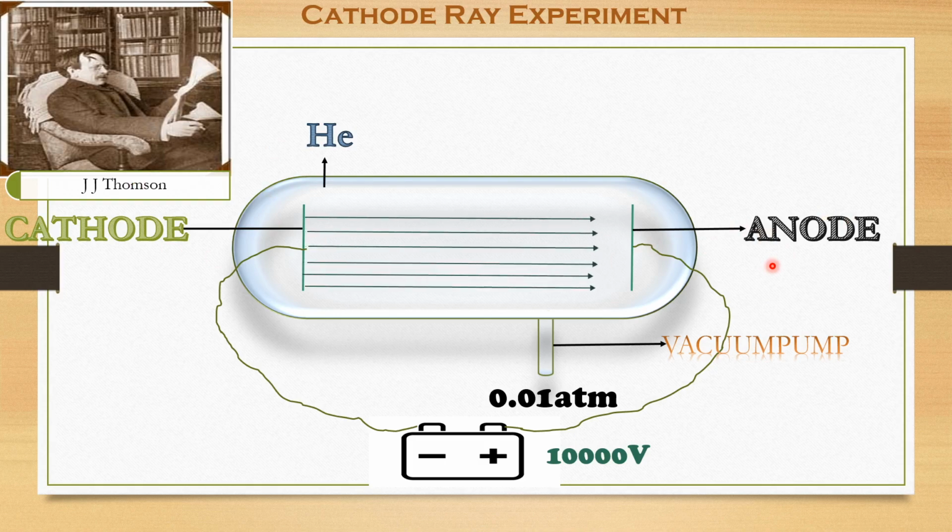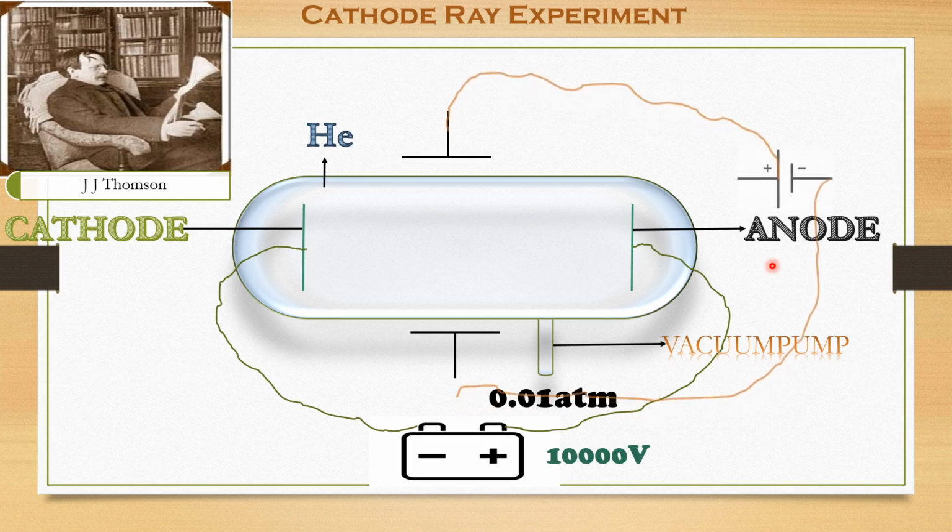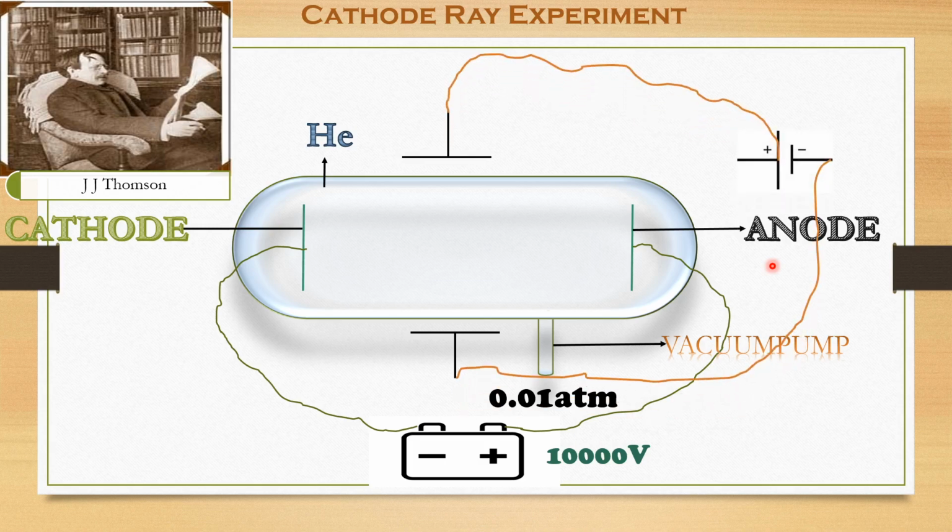Now what happens here? To know the characteristics of these rays, he connected two electrodes on either side of the glass tube, outside. One is connected to the positive terminal of the battery and the other one is connected to the negative terminal. When he connected them, he observed that instead of passing in a straight line, the rays started bending towards the anode.